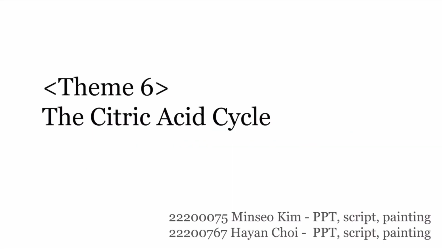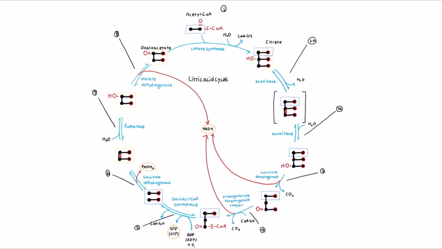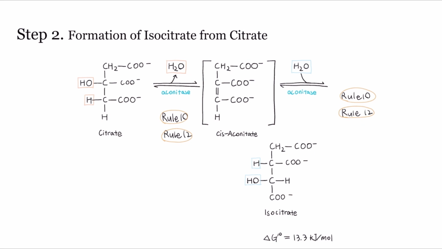Theme 6. The citric acid cycle. Step 2 is about the formation of isocitrate from citrate. The enzyme aconitase catalyzes this through the formation of cis-aconitate. Rule 10 is applied in two parts of the reaction. First, the enzyme aconitase removes water from citrate, forming cis-aconitate as an intermediate, and then adds water back to form isocitrate. This process is an example of the loss and gain of water by a carbon molecule.